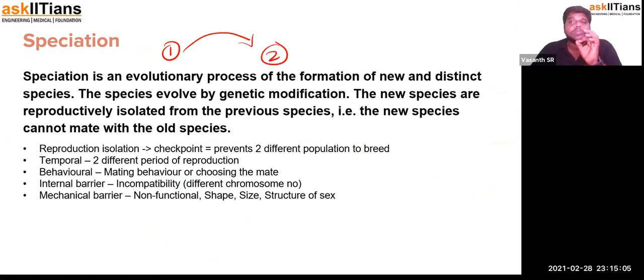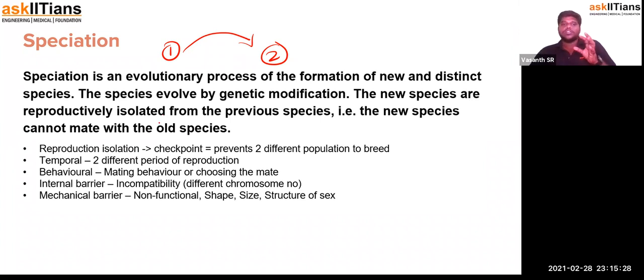So what is a species? A species is a lowest group of organisms that tend to undergo reproduction with each other. They have the ability to produce offspring. This is a species. From these species, they undergo reproduction and form new species, which will have an accumulation of characteristics. So this is called speciation.